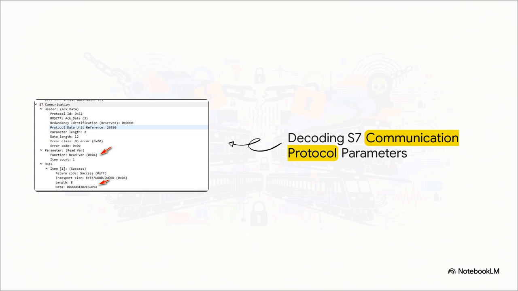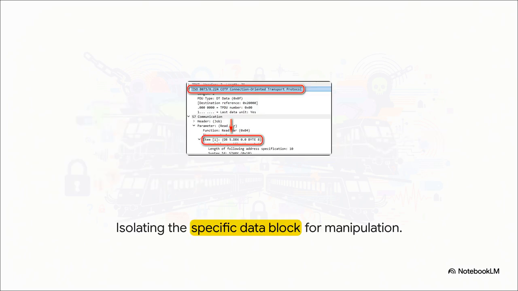By digging through data dumps, they figured out the train's telemetry structure, identifying headers, function codes, and the payload itself. It's kind of like finding a locked safe and just patiently listening to the clicks until you understand exactly how the internal gears work. By isolating one specific data block, the attacker pinpointed their ultimate target. And here's why this is absolutely crucial.